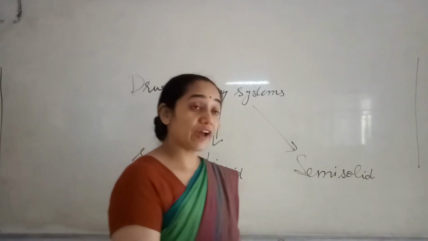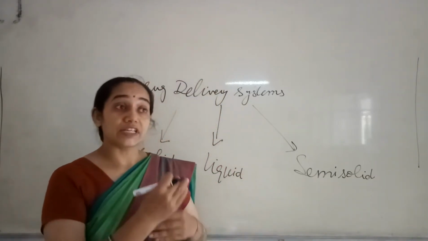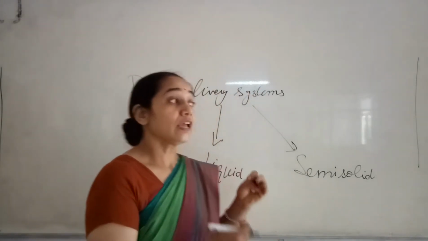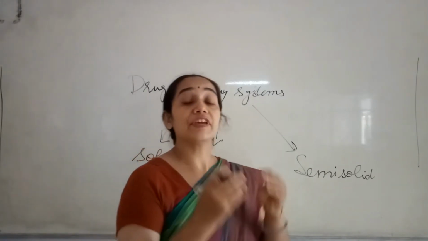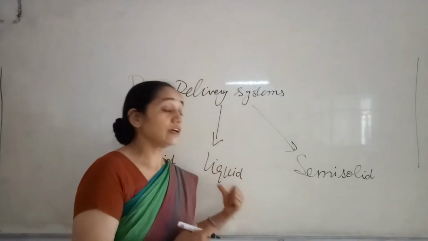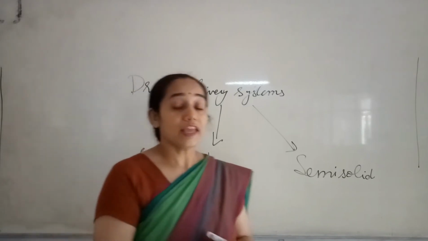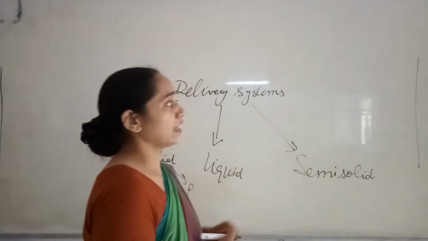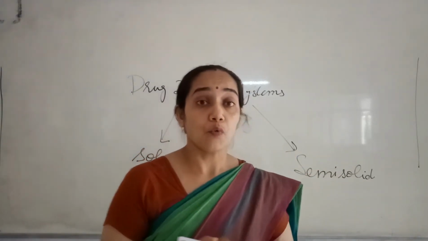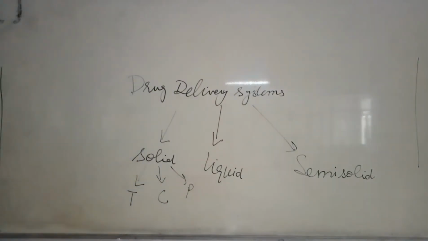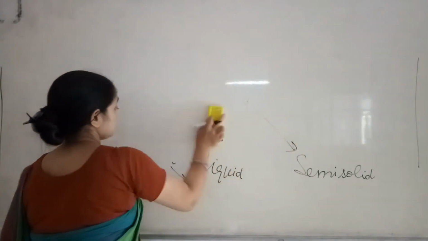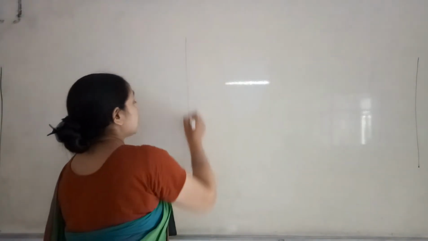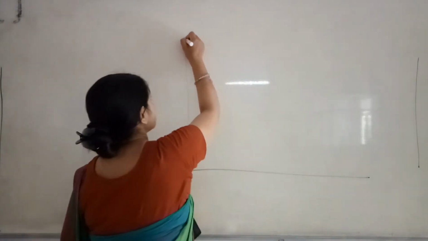Now in order to modify the release, we have to change the formulation parameters. As we change the formulation parameters, the formulation will behave in a different manner rather than the immediate action effects. Now if I say these are the conventional therapies, what do they achieve inside our blood? For example, if I take the consideration of a single dose, then I say that this is the plasma drug concentration.